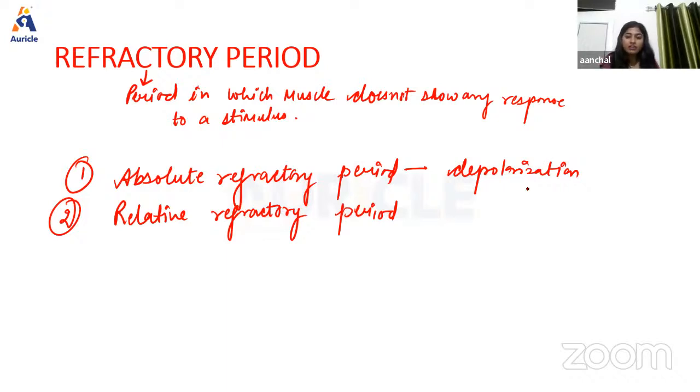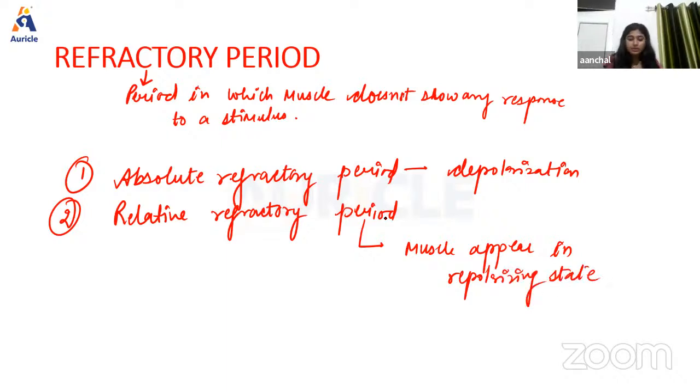Now, next we have relative refractory period. So this is the period in which the muscle shows response if the strength of stimulus is increased to maximum. Okay. So whenever the strength of the stimulus is increased to the maximum of its capacity, then the muscle is going to show the response. And in this stage, the muscle is in repolarizing state. Okay.